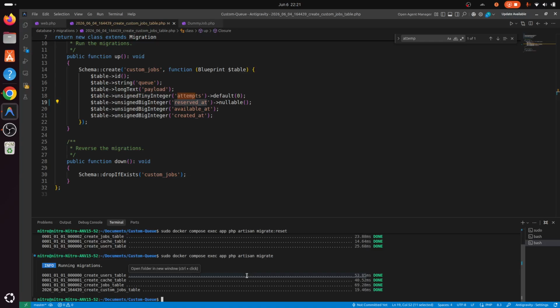All right. Now to have our worker, we're gonna need a custom command. So let's just create one. Artisan make command custom queue work.